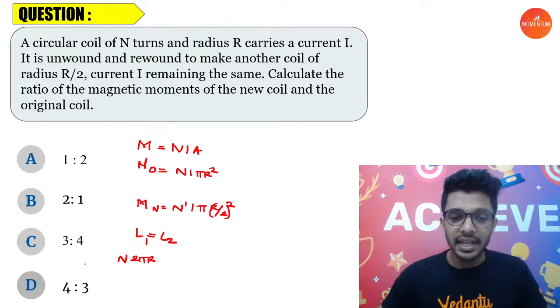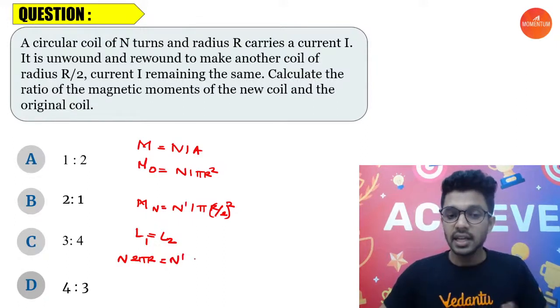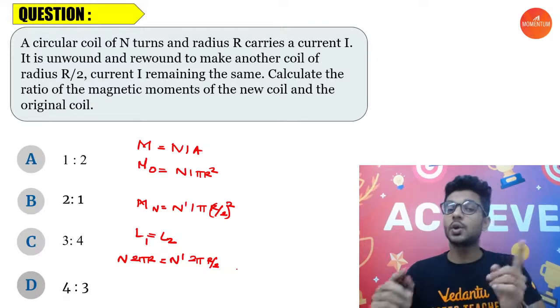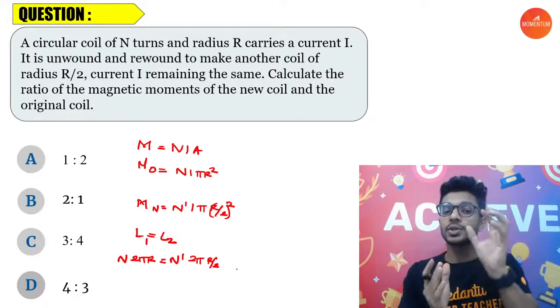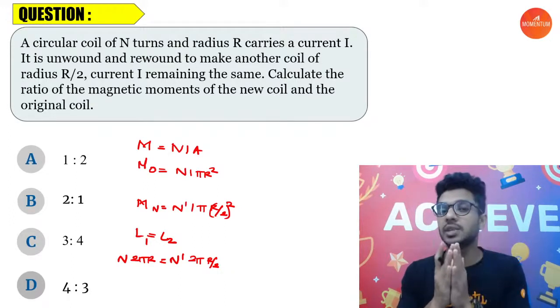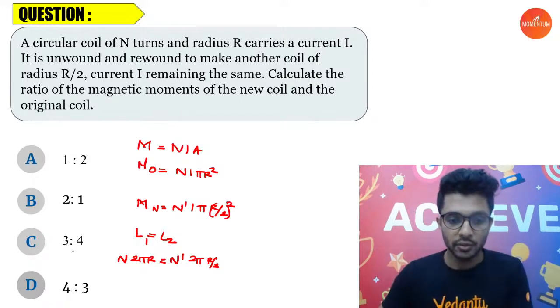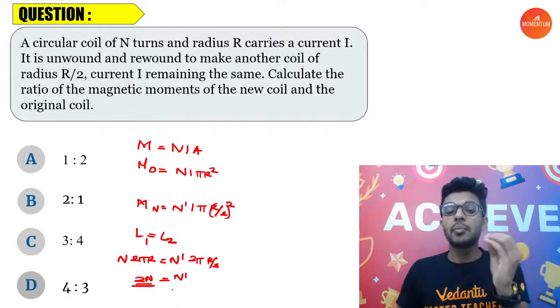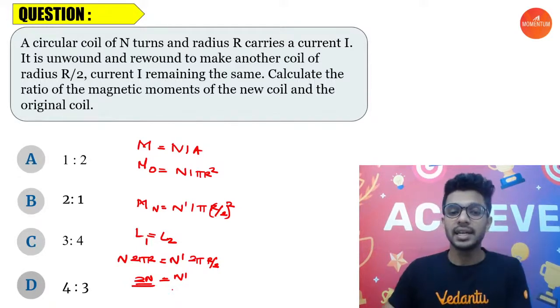So how will you write the length in the second case? The number of turns, that is n dash, into the circumference of each of the coil, that is 2 pi into r by 2. Why r by 2? The radius is half. It has been given in the question. Now, if you can look, you will get that 2 pi r will cancel, n dash will be equal to 2 times n, which means the number of turns have actually doubled.